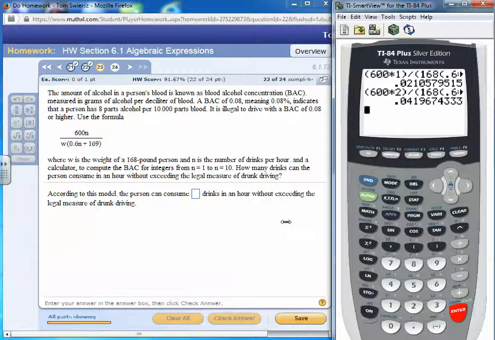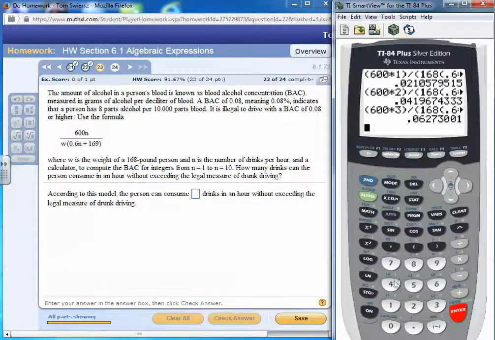So we're still below. So now we're going to go ahead and do n equals 3. We'll just keep on going until we get above 0.08. Then we know we stop. So now we have 600 times 3 divided by, left paren, 168 times left paren 0.6 times 3 plus 169, 2 right parens, and we get 0.0627, so we're still below it.